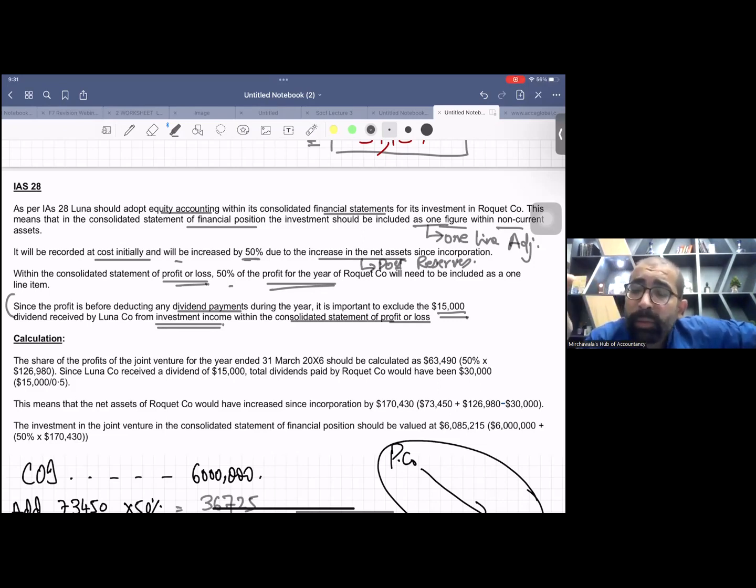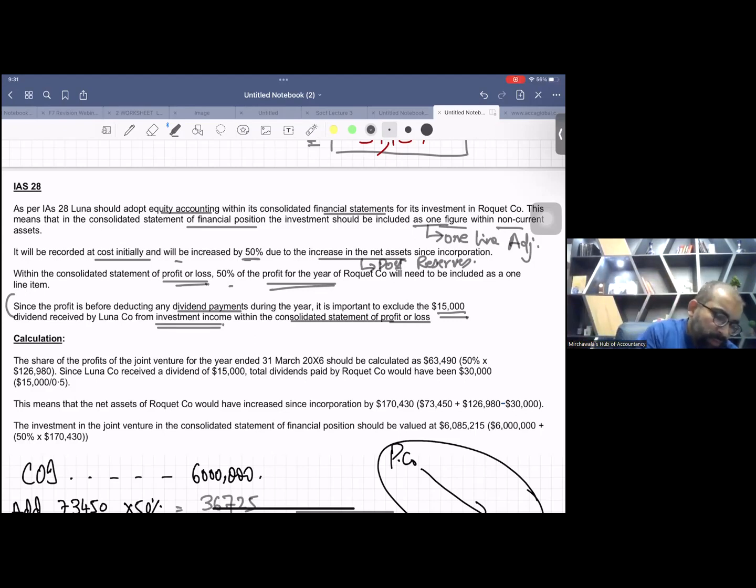Hope you remember this treatment. In your FR paper, because FR paper consolidation was pure number crunching, you used to remove it. Let me tell you the name. I think there was a question in your FR exam kit, VIAGEM, and you used to do this treatment in your FR paper, if you remember or not.